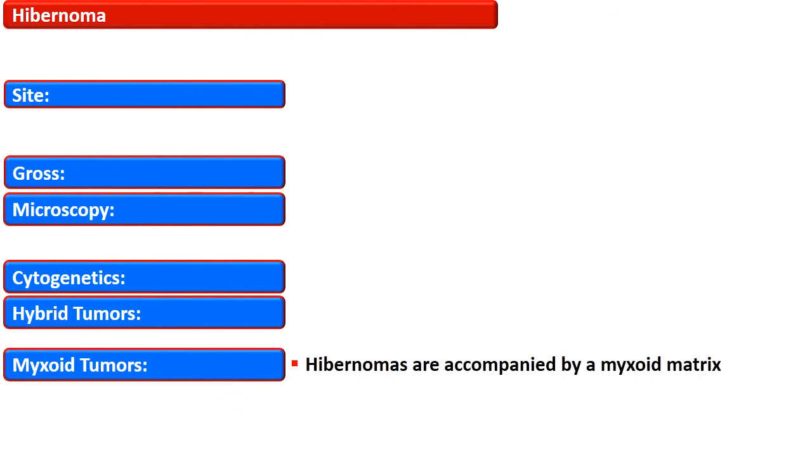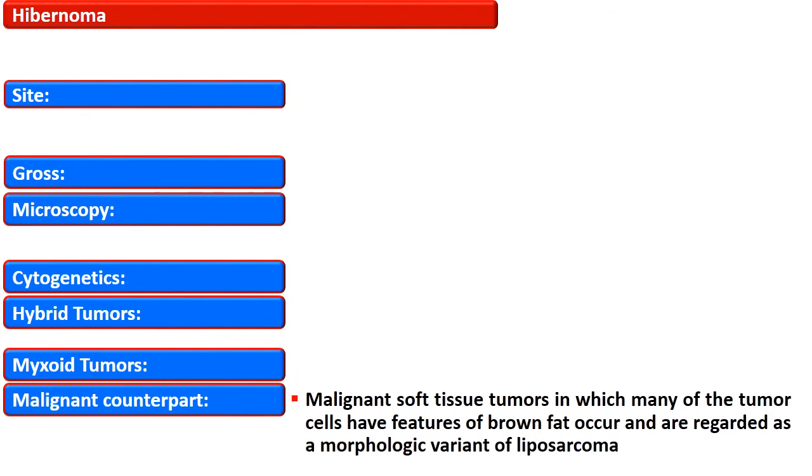There are some myxoid areas also, and these are termed hibernomas with myxoid matrix. A malignant soft tissue tumor in which many of the tumor cells have features of brown cells also occurs and is regarded as a morphologic variant of liposarcoma.